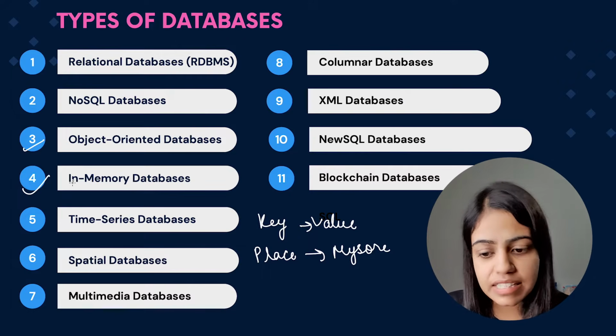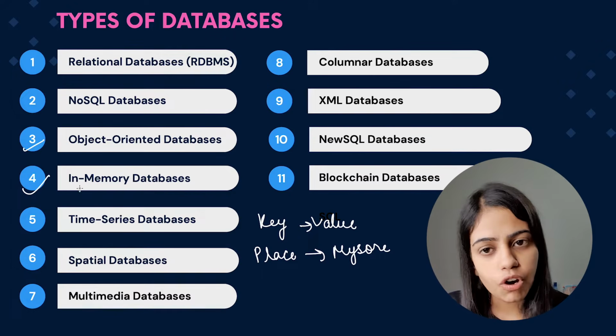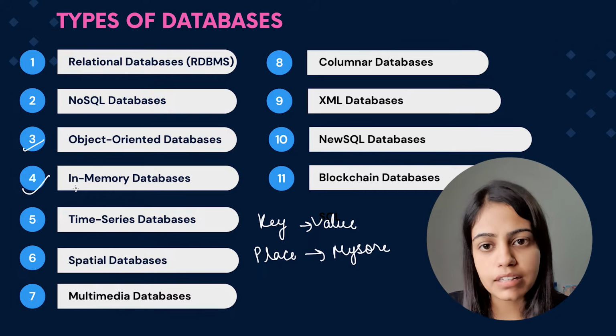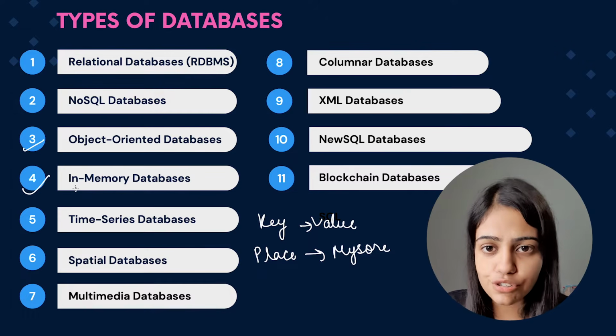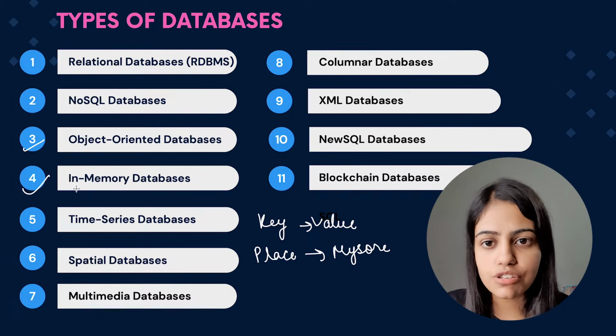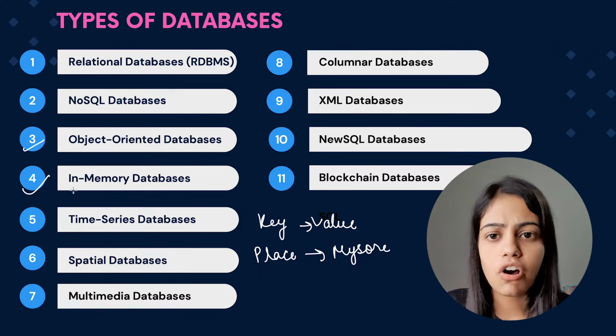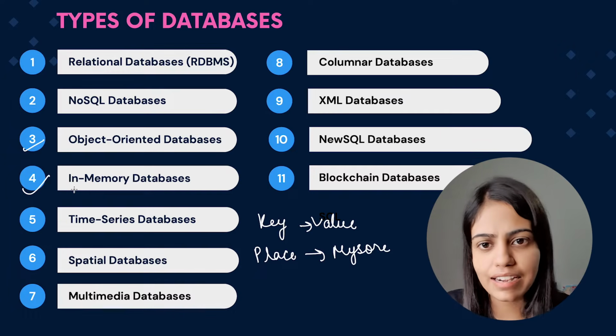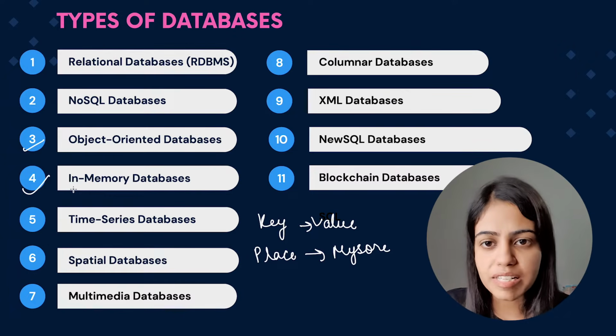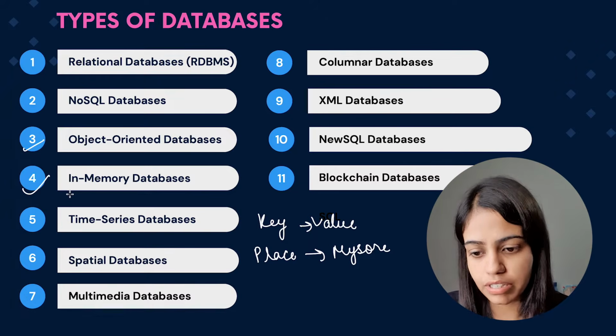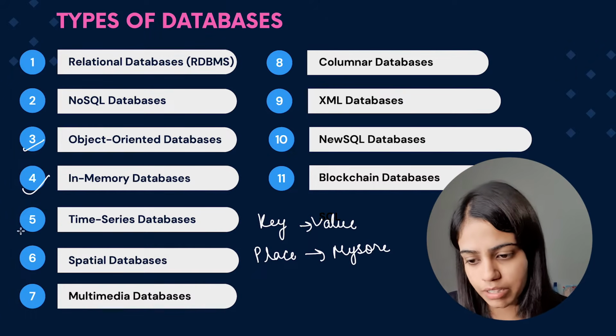Now fourth one is in-memory database. So what happens in in-memory database? Now the data is stored in memory, like it is stored in the primary memory, not in the hard disk or any SanDisk or SSD anywhere. So basically it is stored in memory. So that is why it is called an in-memory database.